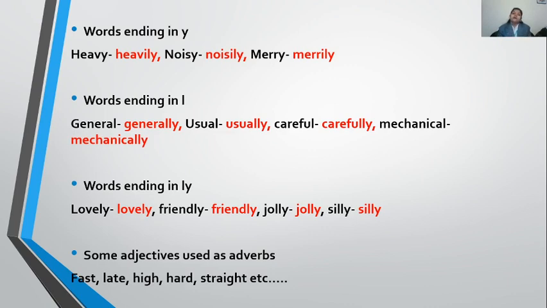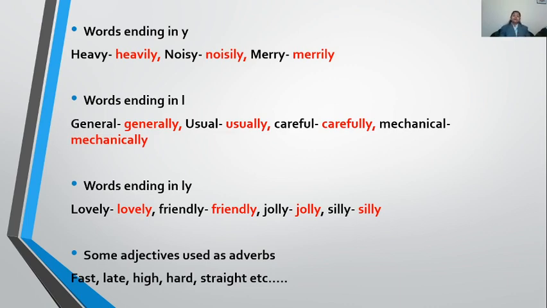That word will be used as it is, as an adverb, but it will not be used alone. Okay, you have to use something with it, like lovely look, friendly behavior, jolly nature, silly acts. So in such a case, the adjectives that already end with ly, we use them as adverbial phrases. They are not used alone. Clear?